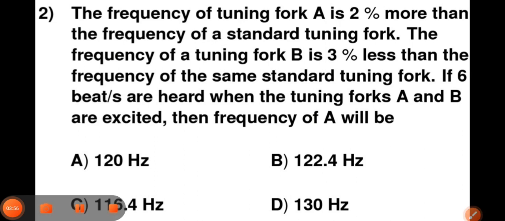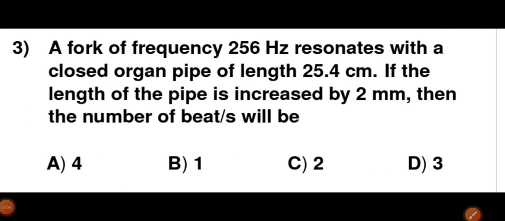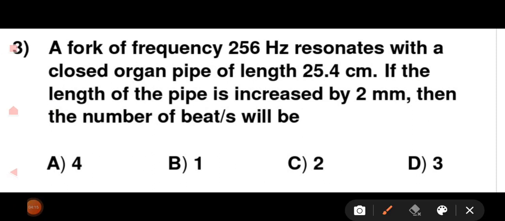Now we'll move to the third question. The third question says a fork of frequency 256 Hz resonates with a closed organ pipe of length 25.4 cm. If the length of the pipe is increased by 2 mm, then the number of beats will be: 4, 1, 2, 3. Here frequency is 256 Hz, the pipe is a closed organ pipe, meaning open at one end, the length will be increased by 2 mm, and we have to calculate the number of beats.